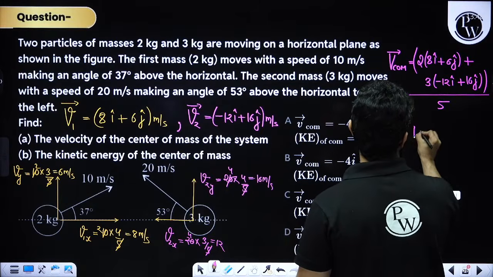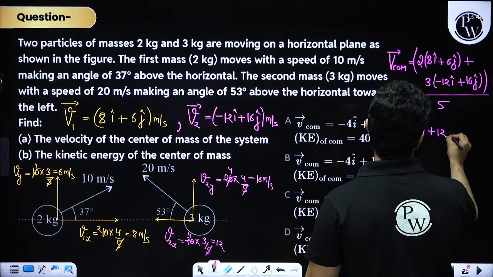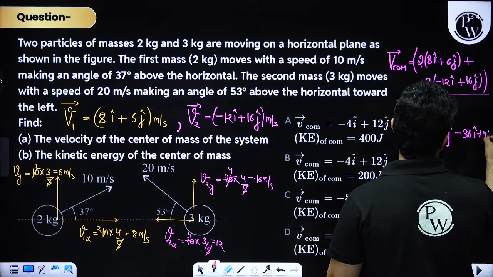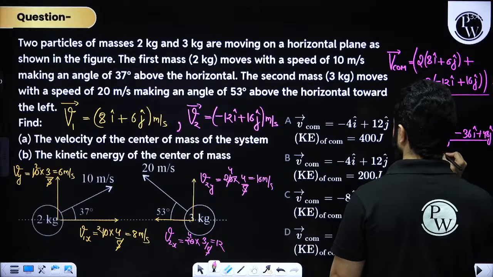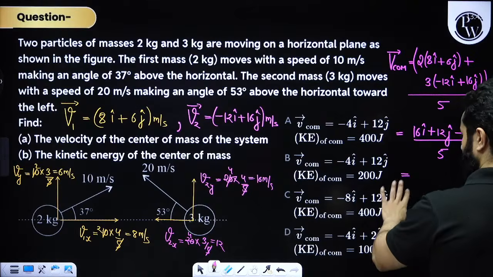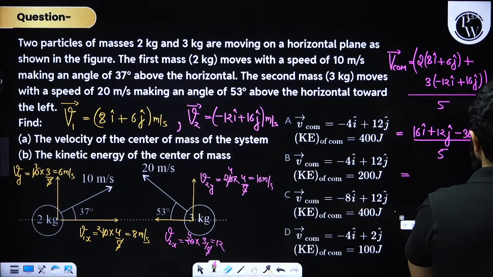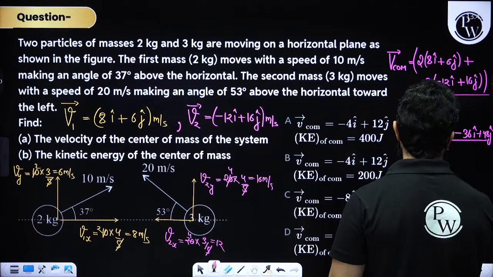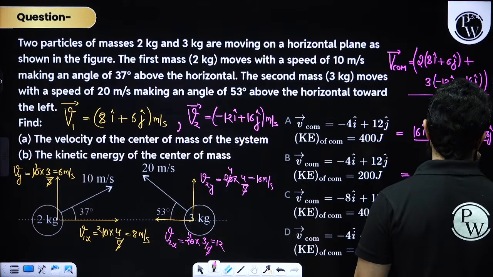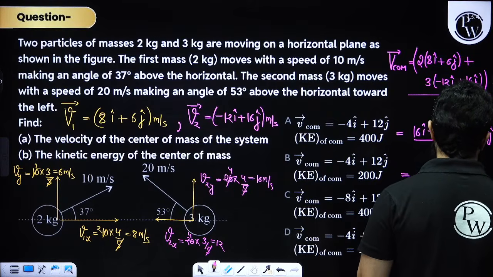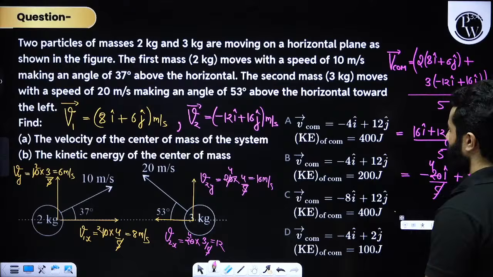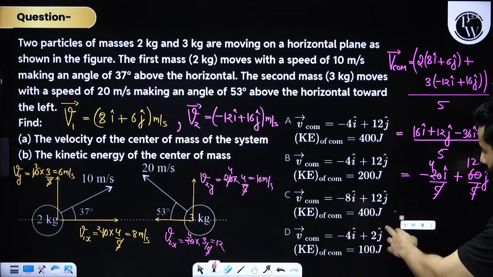So we are going to get (16 i cap plus 12 j cap minus 36 i cap plus 48 j cap) whole divided by 5. This will become minus 20 i cap divided by 5, and plus 60 by 5 j cap. So this is minus 4 and plus 12.